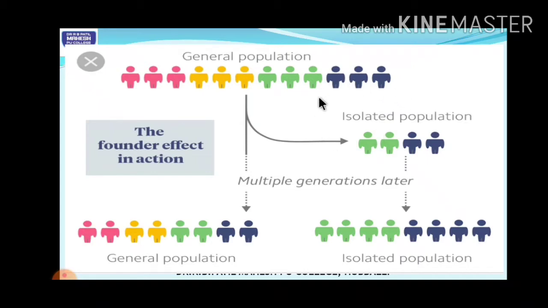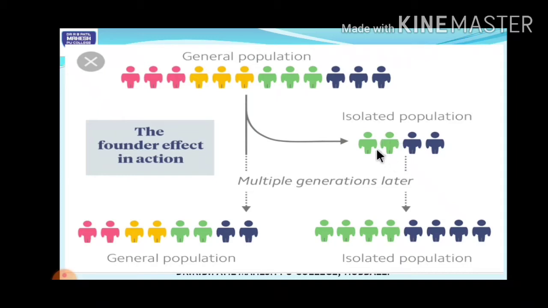Here you can see 2 green and 2 blue have moved now. They have been isolated from their population. Now in the upcoming generations, what happens? The gene frequency was 25% green, 25% blue in the original population. But in this new population, the gene frequency is 50% green, 50% blue. Am I right? So the gene frequency has changed drastically from the original population to this drifted population, right?